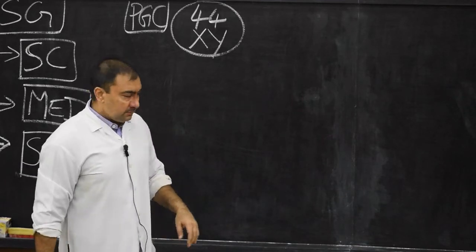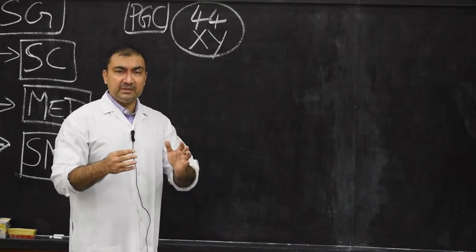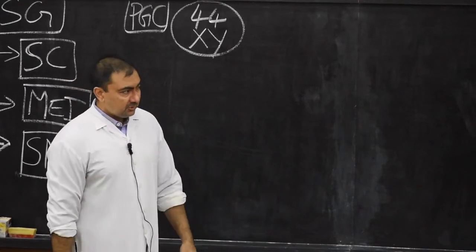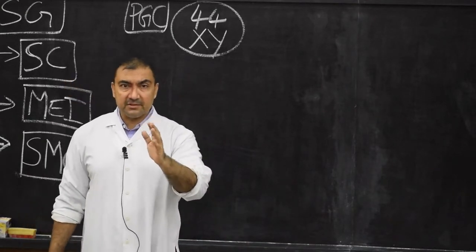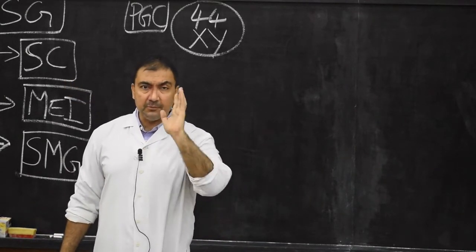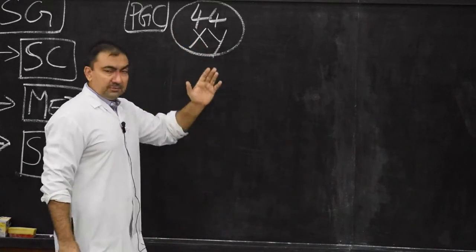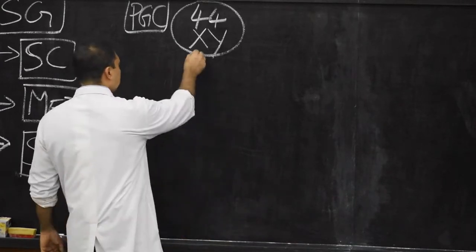Now, please note down, this entire process of spermatogenesis will start at the age of puberty. Spermatogenesis will start only when the male child reaches the age of puberty. At that time, the primordial germ cells having chromosome pattern of 44 autosomes and XY sex chromosomes will undergo mitosis.